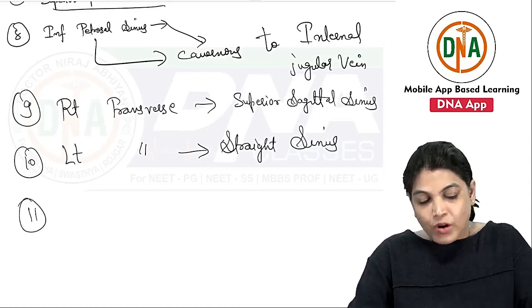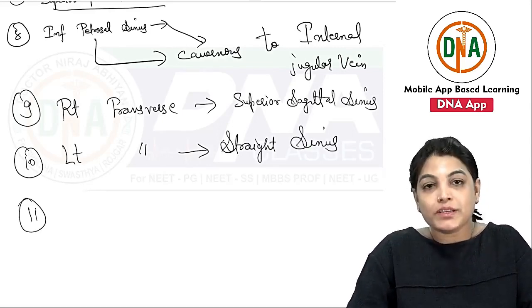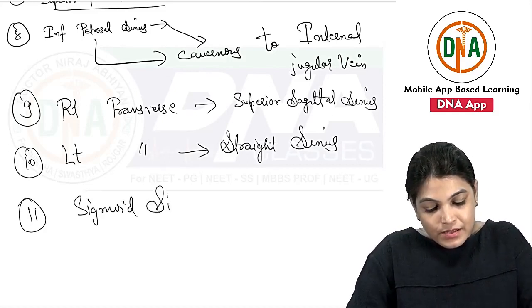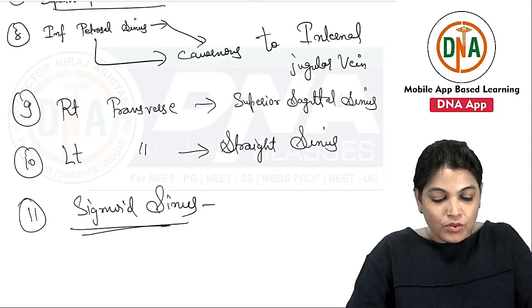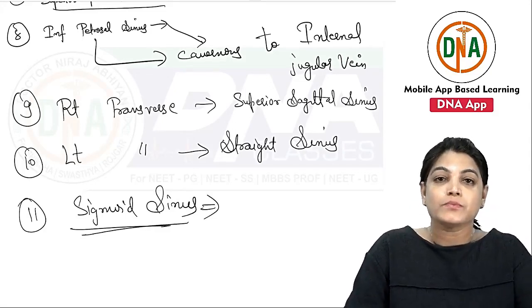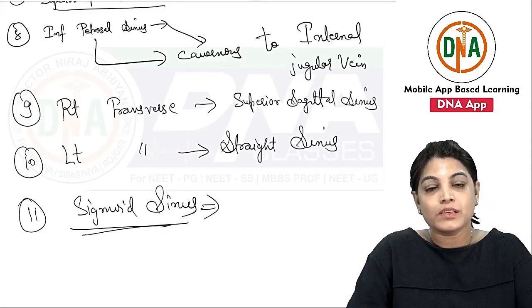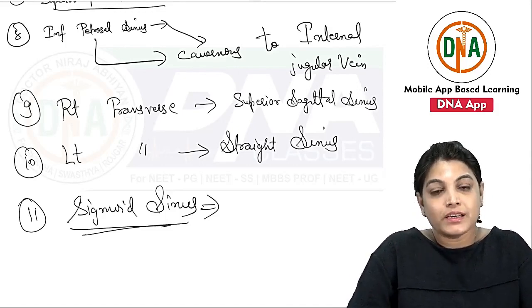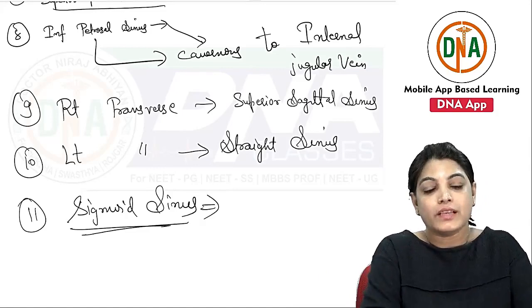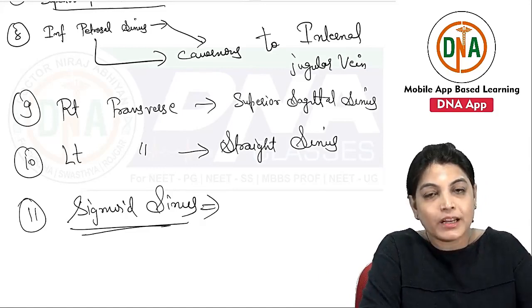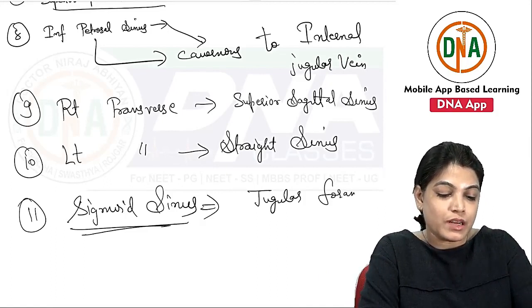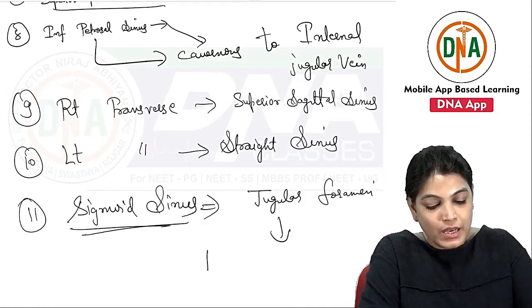There are two sigmoid sinuses, right and left, which are located in a groove between the petrous bone and the clivus part of the sphenoid bone. These sigmoid sinuses ultimately pass through the jugular foramen and continue into the internal jugular vein.